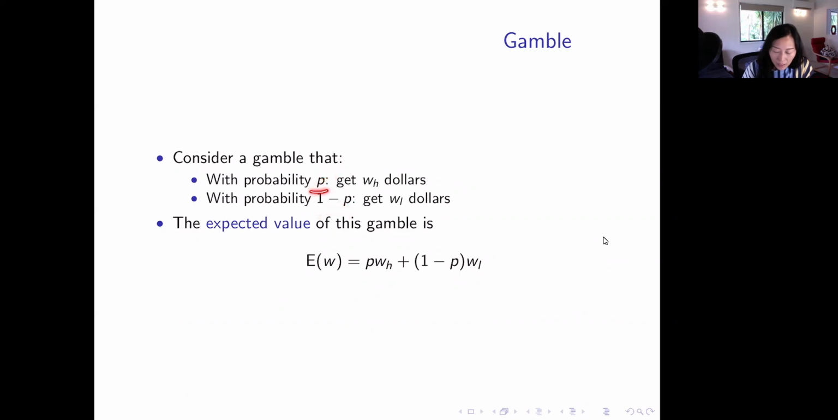If it turns heads, then you get $5. If it turns tails, another 50% chance, then you get only $1, for example. So what is the expected value of this gamble? That would be 0.5 times 5 plus 0.5 times 1. That is the expected value of this gamble.